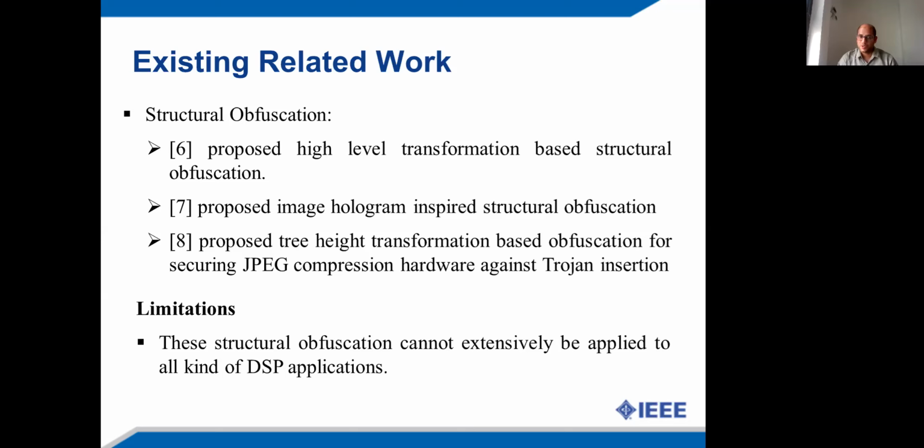However, these approaches also suffer some limitations, such as the applicability of these structural obfuscation approaches depends on the nature of the application. That is, the number of operations in the design and the data dependency between the operations. Therefore, these structural obfuscation approaches cannot be extensively applied to all kinds of DSP applications.